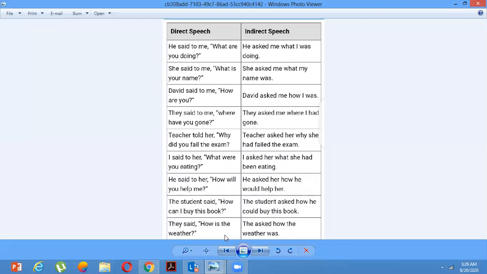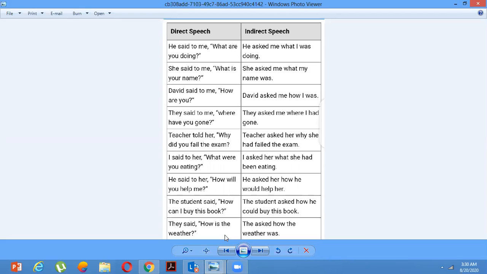Teacher told her, "Why did you fail the exam?" Teacher asked her why she had failed the exam. Here you can see the simple past tense is changed into past perfect. I said to her, "What were you eating?" Now the tense will change into past perfect continuous. I asked her what she had been eating.